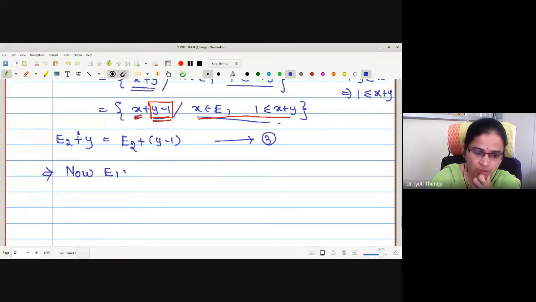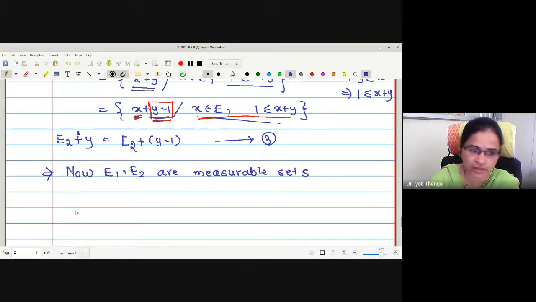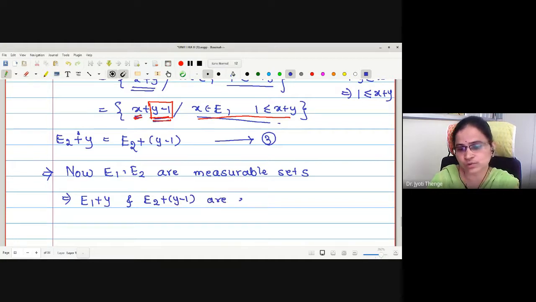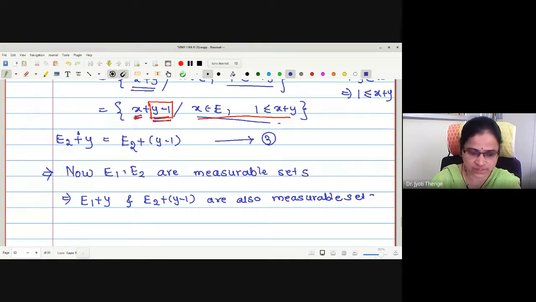Now, E1, E2 are measurable sets. Therefore, E1 plus Y and E2 plus Y minus 1 are also measurable sets.